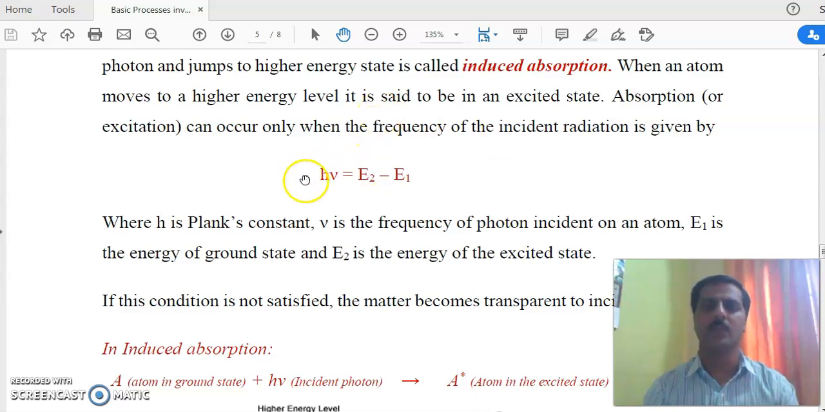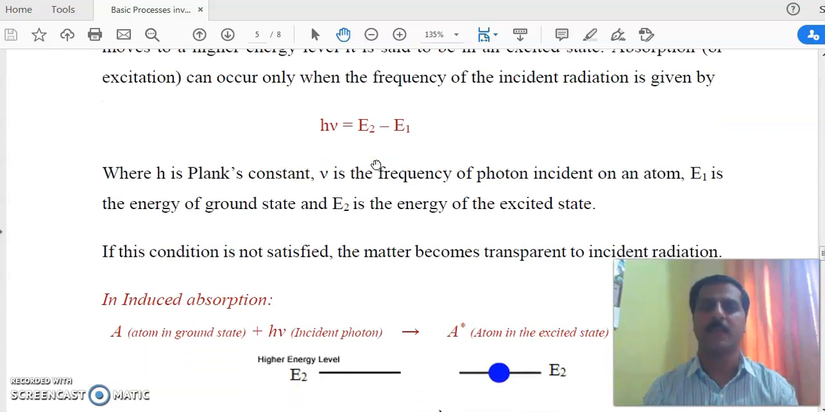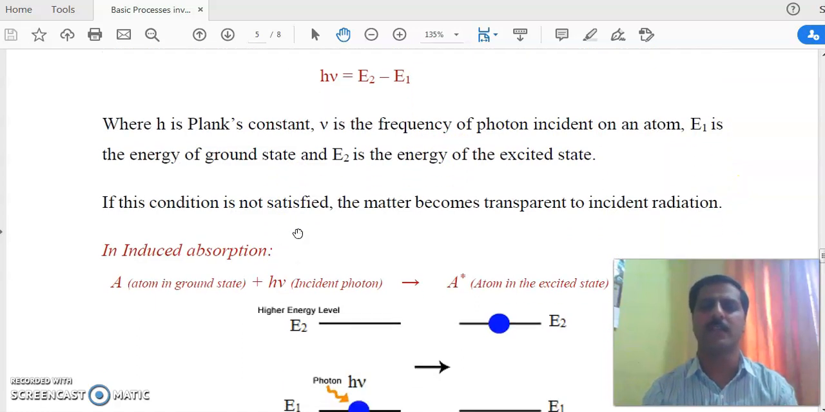And the energy of the photon which is incident on that atom in the ground state must be equal to the difference of the energy levels. Otherwise that atom will not jump to the excited state. The energy provided from outside must be equal to the difference, otherwise no excitation or de-excitation. In this equation, h is the Planck constant, nu is the frequency of the photon incident on the atom, E1 is the energy of the ground state and E2 is the energy of the excited state.